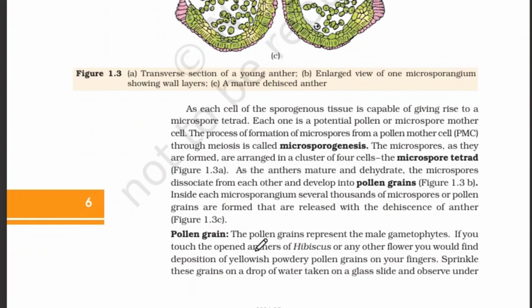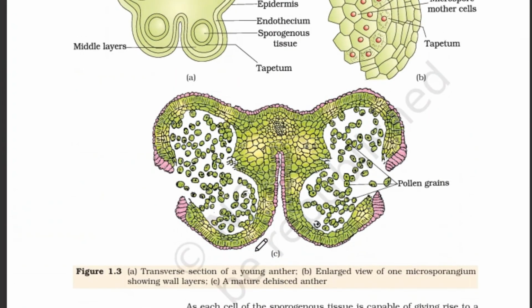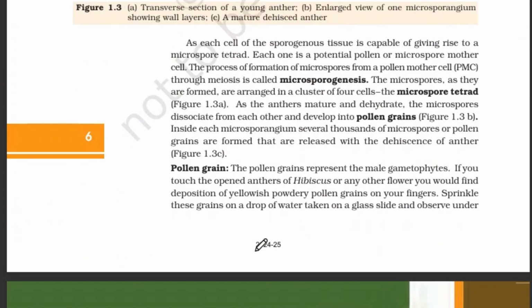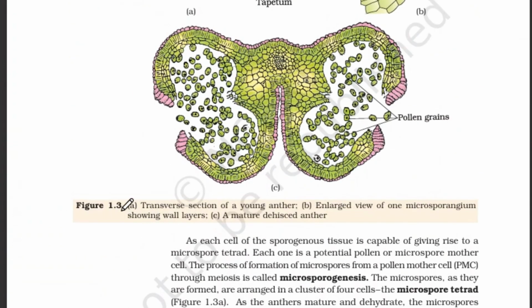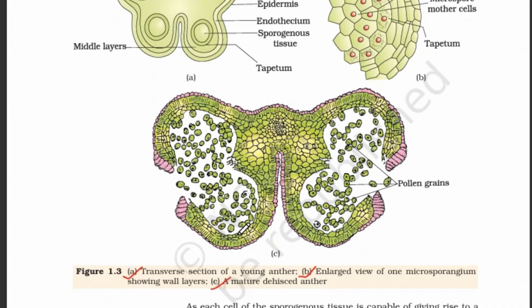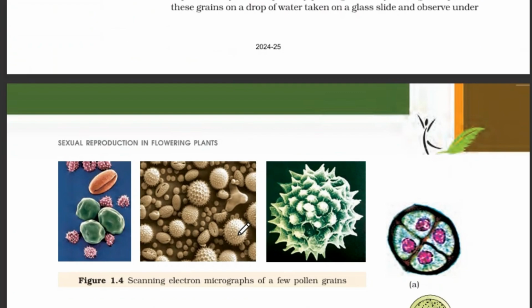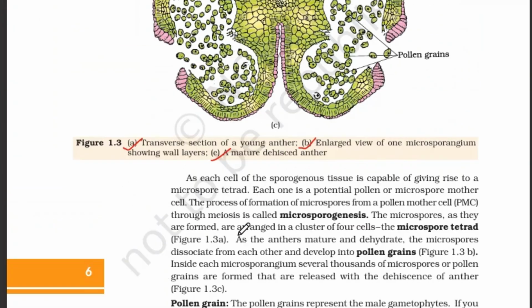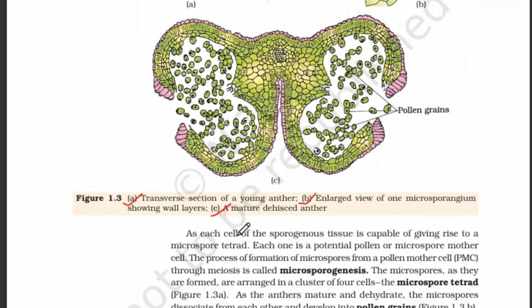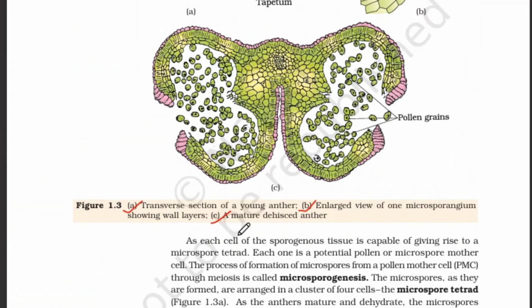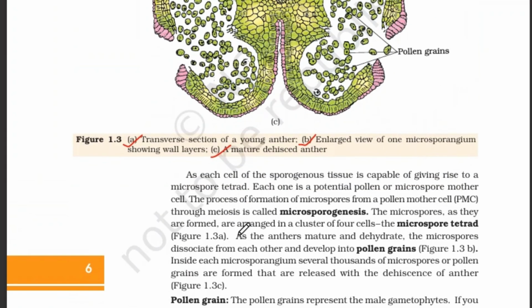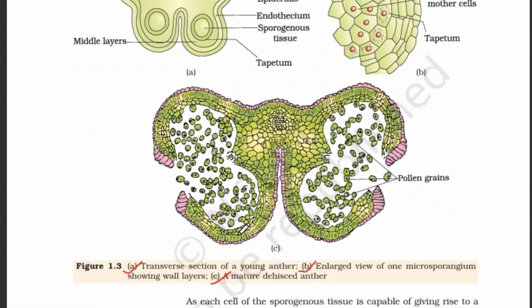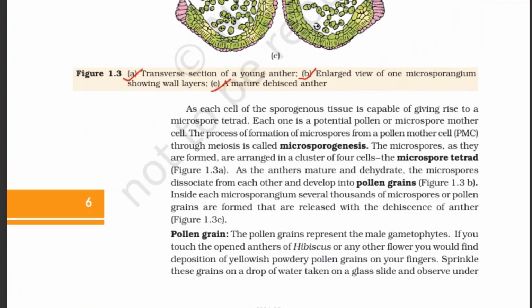Okay, the next page, number 6. These three diagrams are important. They can be asked for labeling and maybe also for drawing. But there is a high chance for labeling and describing further. They may just give this diagram and ask you to describe it further: what is this, what is that, and we have to write a whole paragraph. Maybe like that.